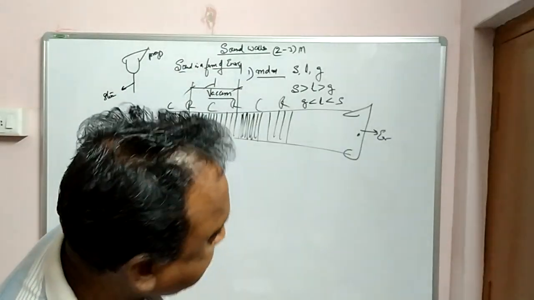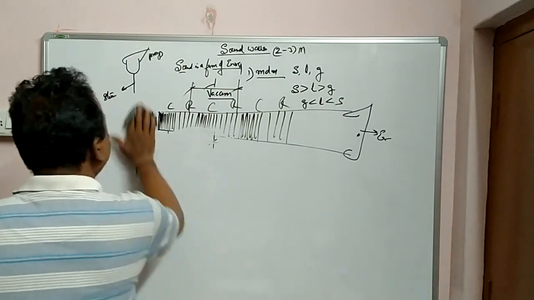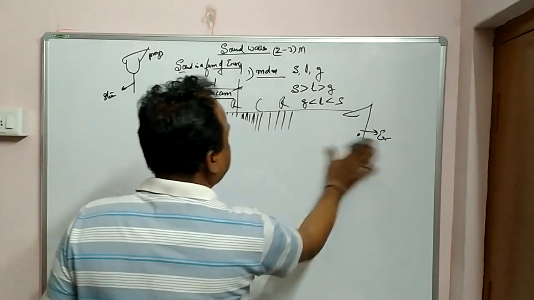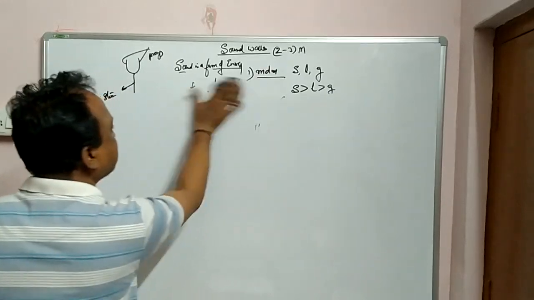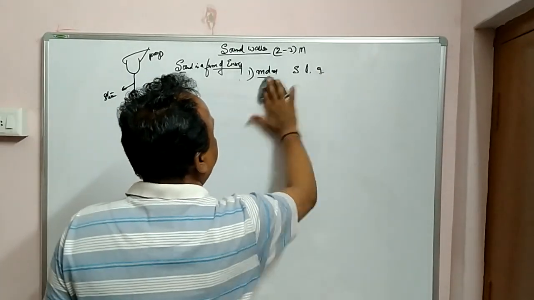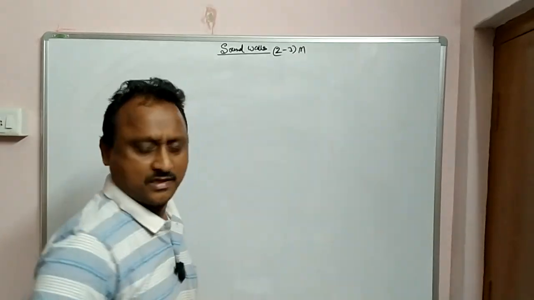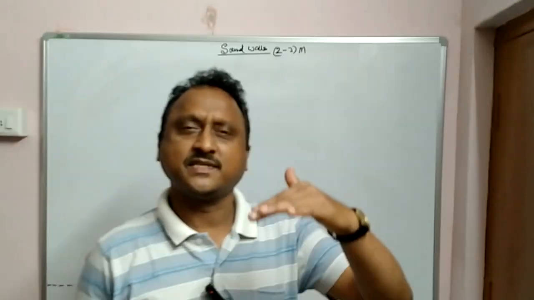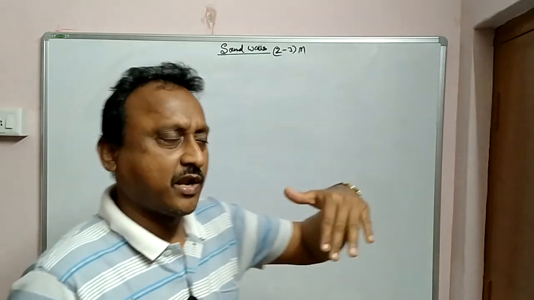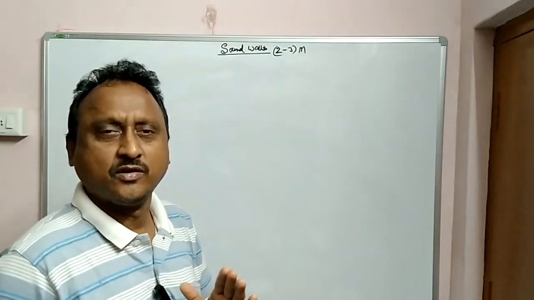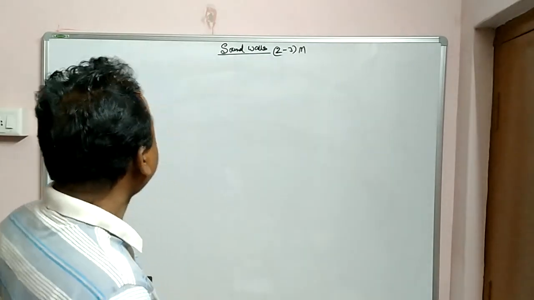Right, now let us go still further. As I said just now, sound waves are longitudinal progressive waves. Sound waves enti? Longitudinal. It is not transverse, because transverse means it forms crest and trough. These are longitudinal because the displacement is parallel to the propagation of the wave. So sound waves are longitudinal progressive waves.